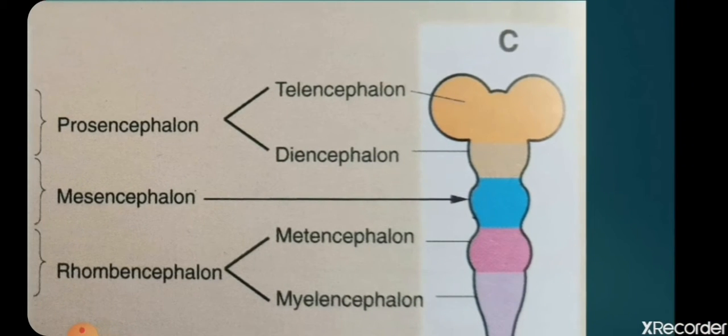So the prosencephalon is important now. It divides into telencephalon and diencephalon. To say appropriately, it doesn't actually divide. The prosencephalon forms the diencephalon, and the telencephalon appears as a diverticulum on either side of the diencephalon. Then it grows and grows and it becomes much larger than the actual diencephalon.